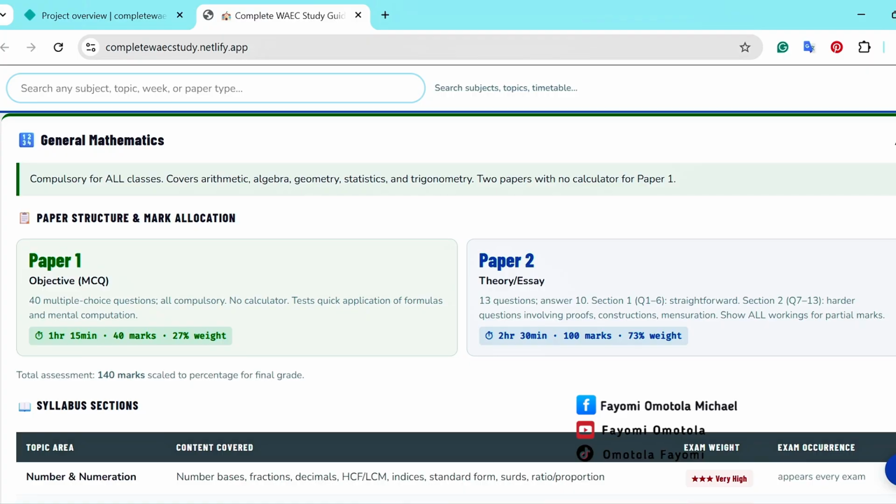Now let's go to mathematics. Let's look at the strategy to adopt for WAEC mathematics. This method, as you are using it, you can use the same thing. It may be similar to NECO, but there may be a little bit of variation. Now, mathematics is compulsory for all classes.